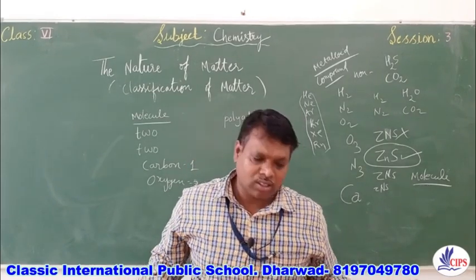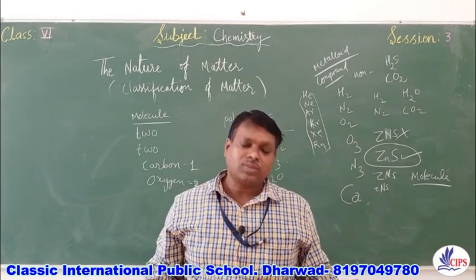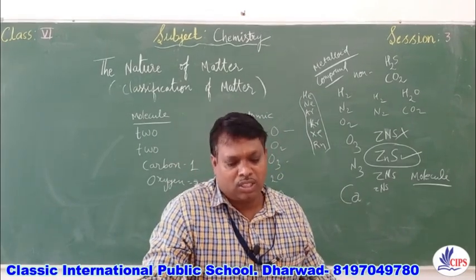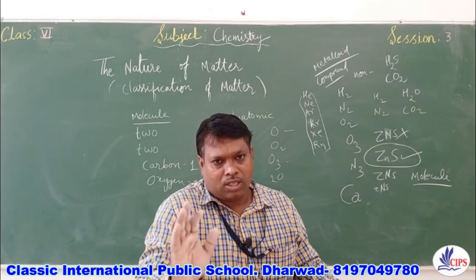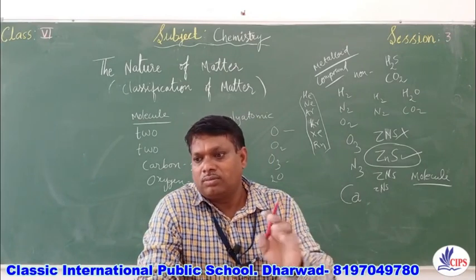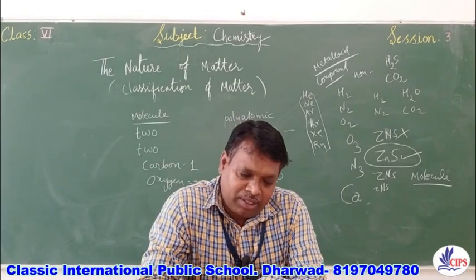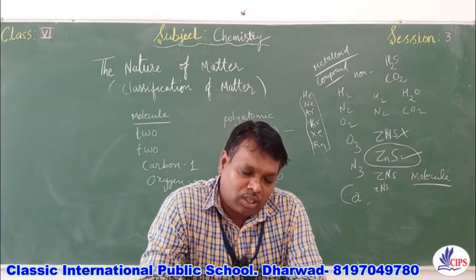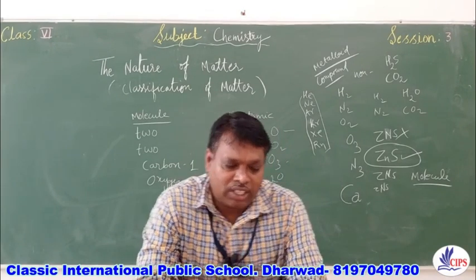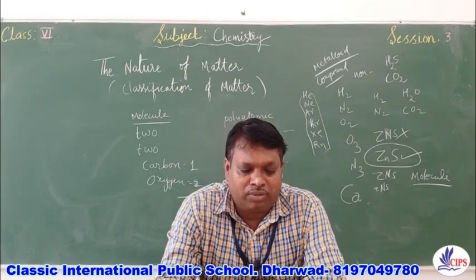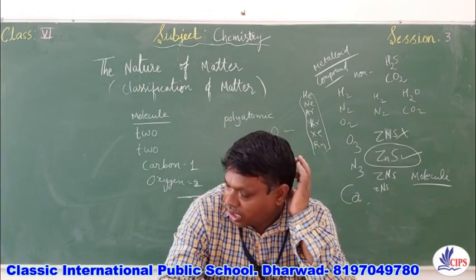Then we come to the third one, atom. The smallest part of a substance which cannot be divided. It was believed that an atom cannot be divided, but it can be divided into electron, proton and neutron. So you can say that the atom is the smallest particle of an element.